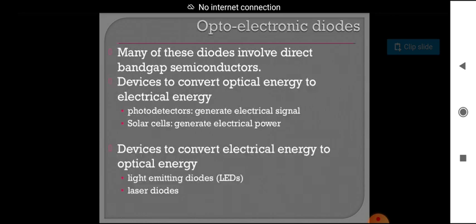Again, optoelectronic diodes. Many of these diodes involve direct band gap semiconductors, devices that convert optical energy to electrical energy. So they are called optoelectronic diodes. Some photodetectors generate electrical signals, and solar cells generate electrical power. Devices which convert electrical energy to optical energy are called light emitting diodes or laser diodes.